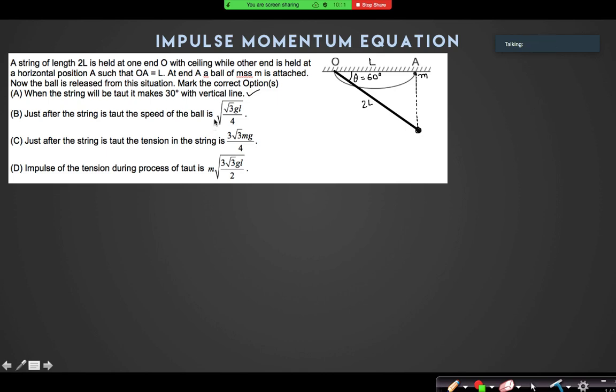Just tell me, just before the string is taut, what was the velocity of that ball? Root over 2g into vertically downward. Vertically downward u. And what is the value of that u? Root over 2gh, where h is L sine 60 degree, so it is root 3 L. So u is under root of 2g root 3 L.